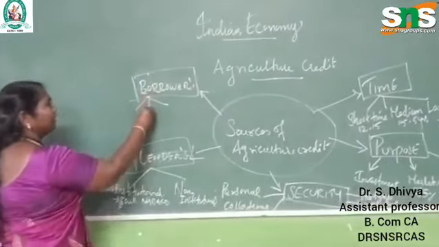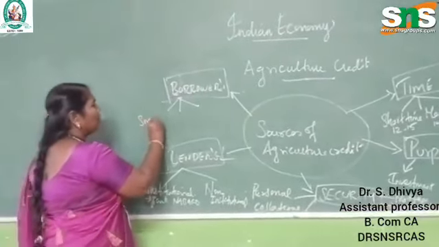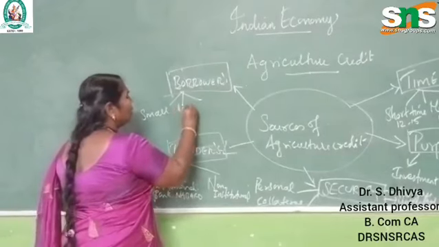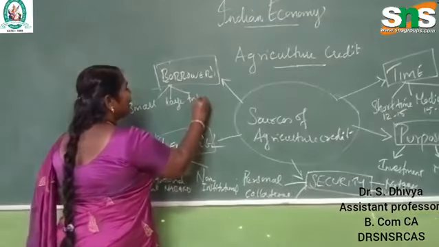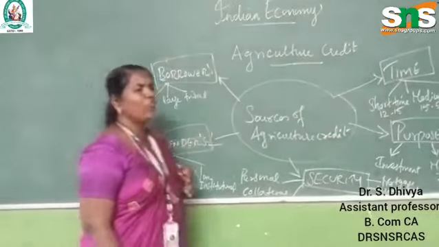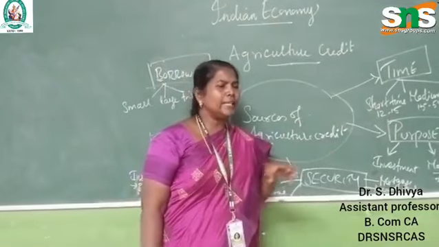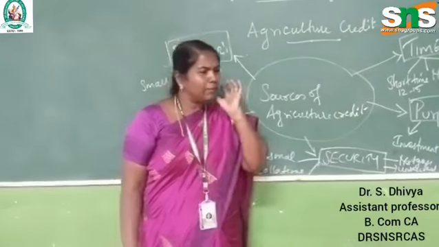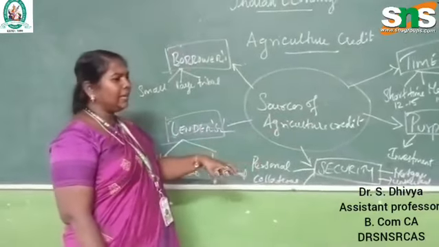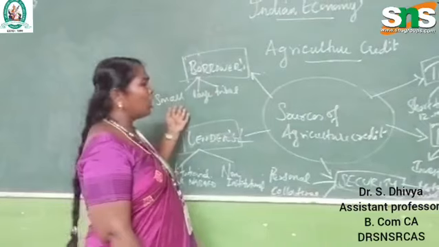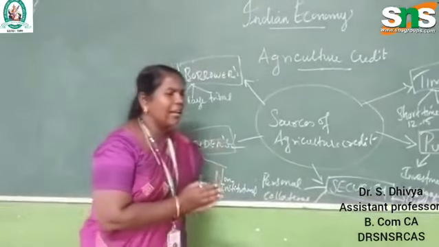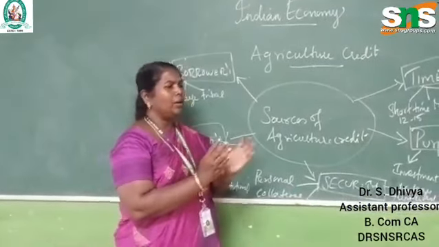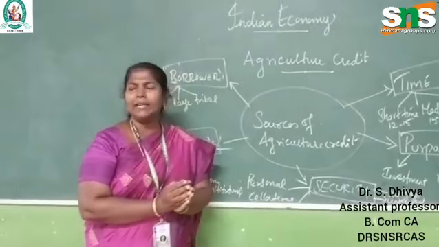Again, I divide the borrowers as small farmer, large farmer, tribal farmer, medium farmer, cottage farmer, whatever it is. Based on their small scale industries, or the crops they are cultivating, they are divided like this. Small farmers have very poor crops or poor land development.